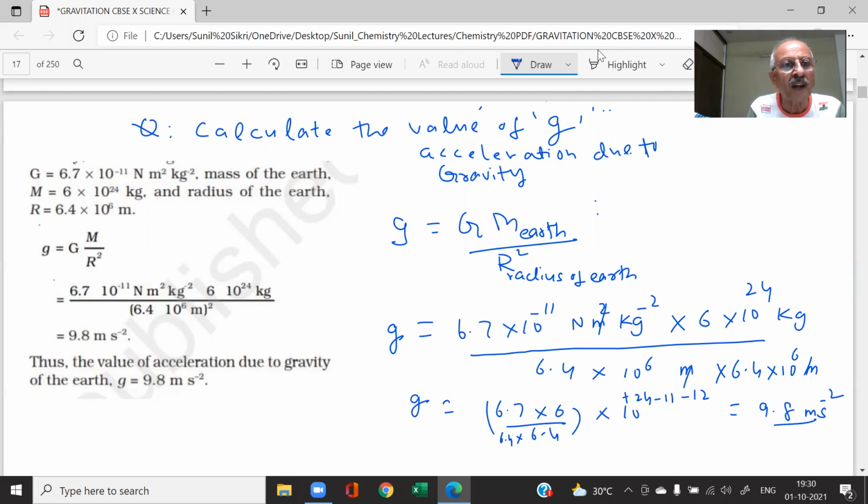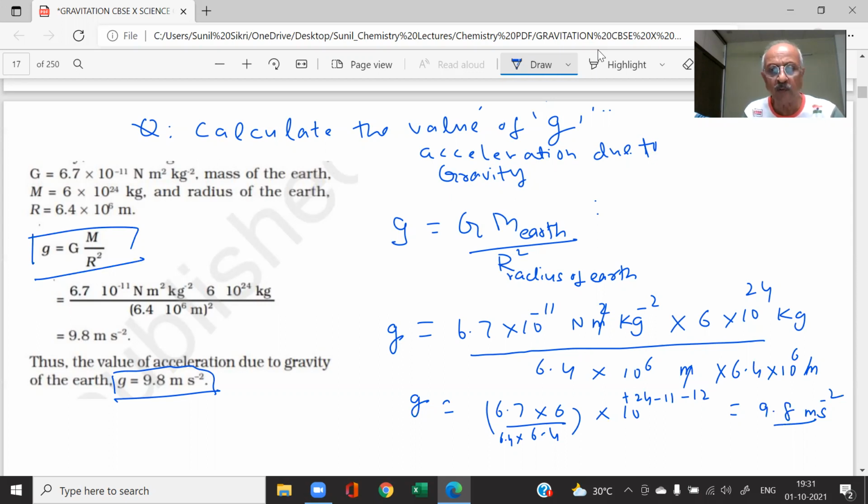So here is the calculation, students. g is equal to this. Put the values. So what is the acceleration due to gravity, students? g is equal to 9.8 meter per second square. So any free falling object will experience an acceleration due to gravity. What is the value of that? 9.8 meter per second square.